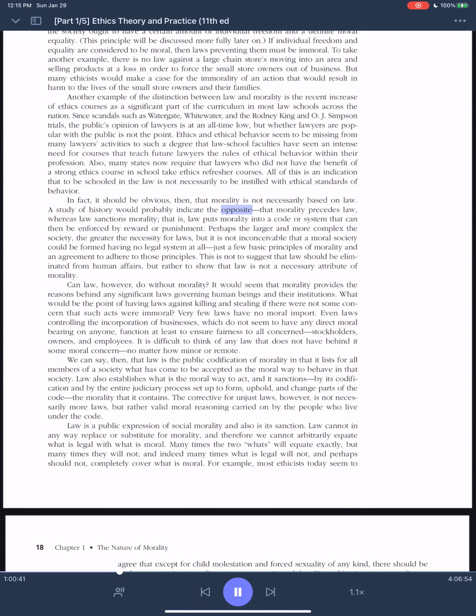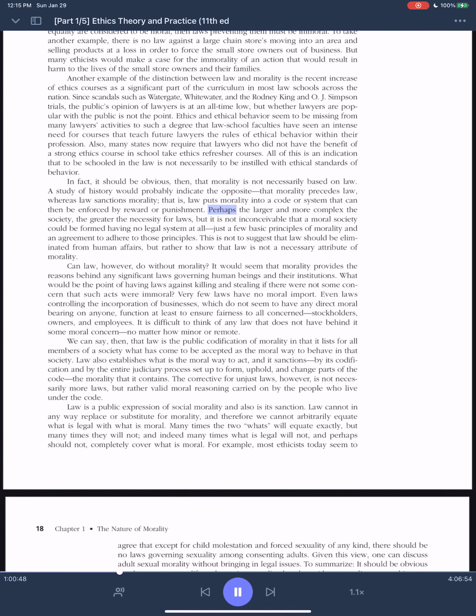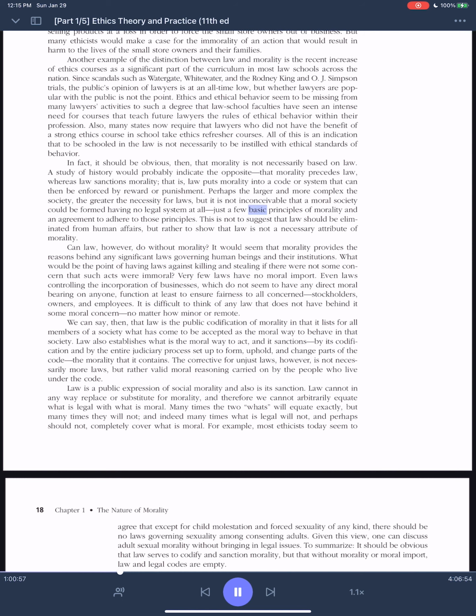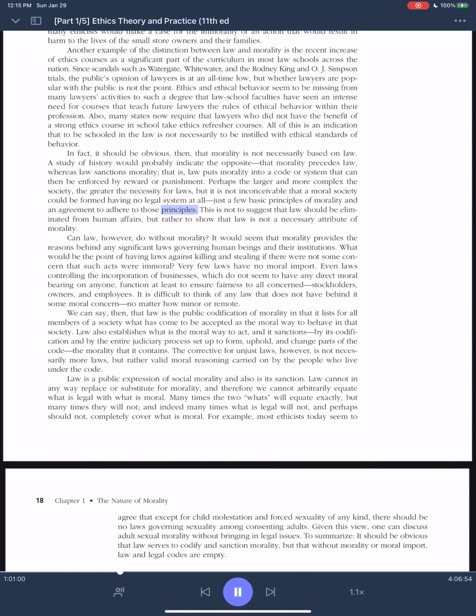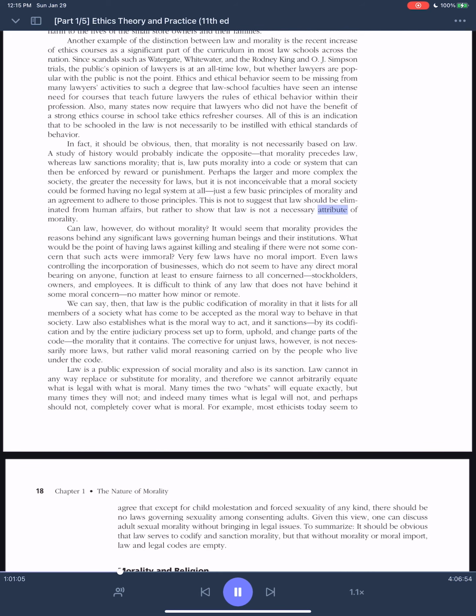A study of history would probably indicate the opposite, that morality precedes law, whereas law sanctions morality. That is, law puts morality into a code or system that can then be enforced by reward or punishment. Perhaps the larger and more complex the society, the greater the necessity for laws. But it is not inconceivable that a moral society could be formed having no legal system at all, just a few basic principles of morality and an agreement to adhere to those principles. This is not to suggest that law should be eliminated from human affairs, but rather to show that law is not a necessary attribute of morality.